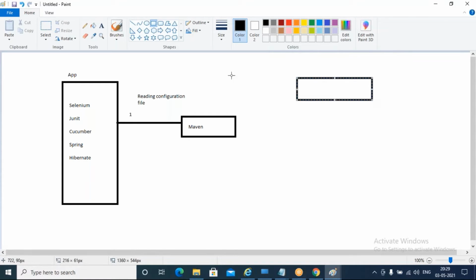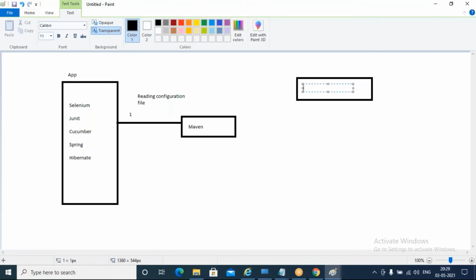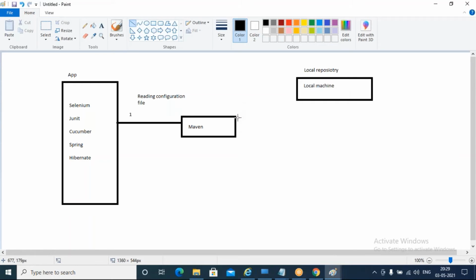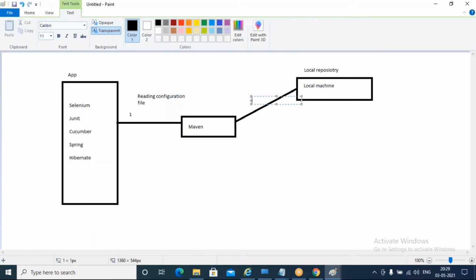Okay, so it is asking for Selenium. Let me see if I have the Selenium repository available in my local repository. Okay, this is my local machine. It will go and check the repository here, and see if these dependencies, whatever configuration I have mentioned, are available or not. This is step 2.